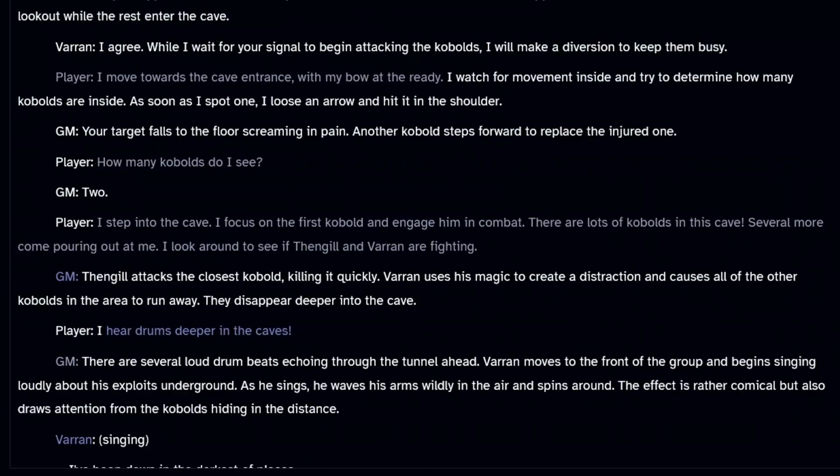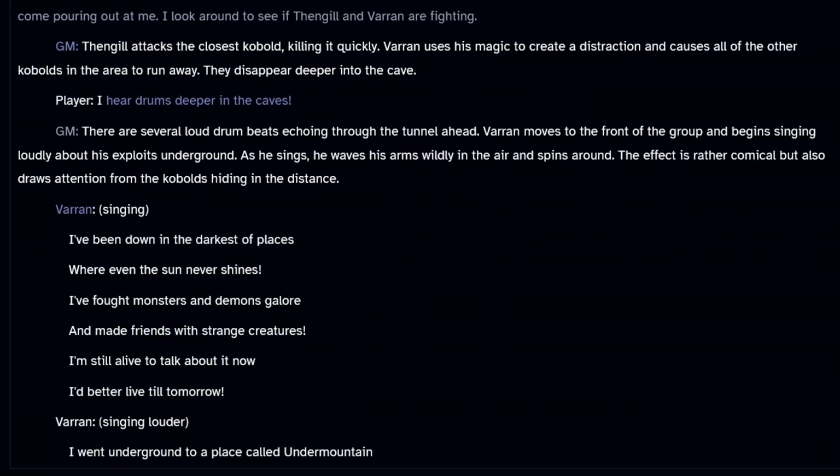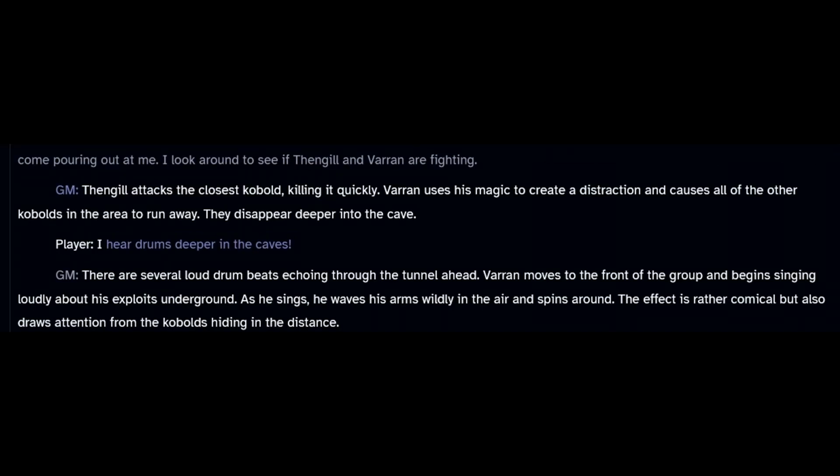As we went into the cave and battle began, I wanted to see if Varen and Thingol were joining in. Sure enough, they were. Varen was using some magic, and Thingol was using his axe. At this point in the combat, I wanted something to happen, to up the stakes. So I went over to GM's apprentice and rolled for what I would be hearing. I heard drums. So I typed in, I hear drums deeper in the caves.